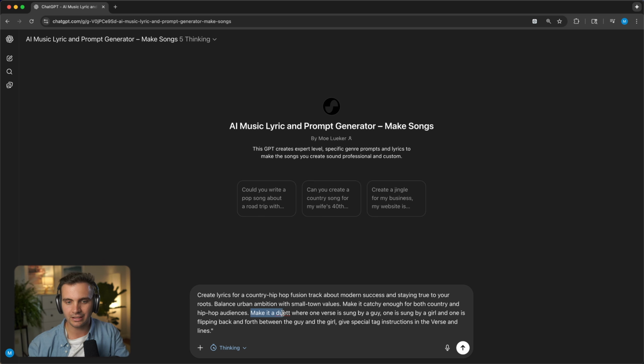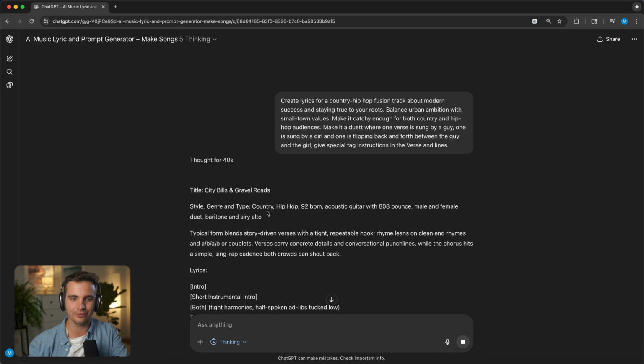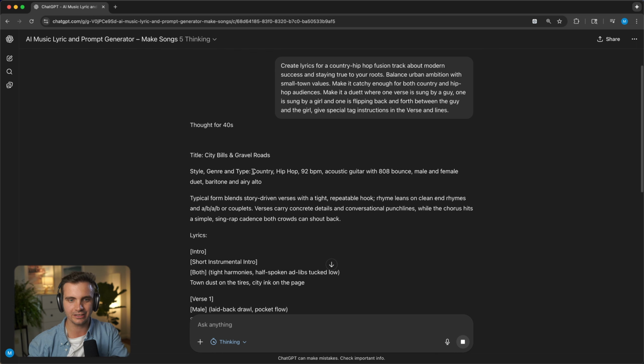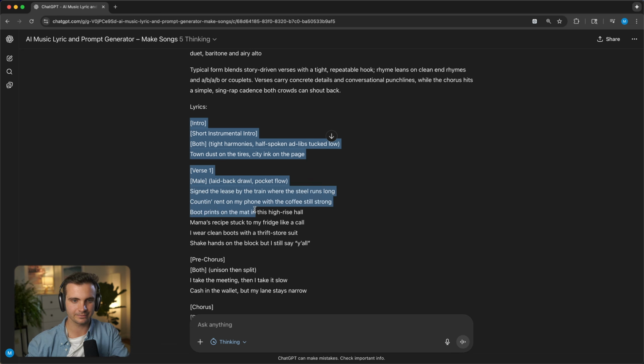I'm also saying make it a duet where one verse is sung by a guy, one by a girl, and then one flipping it back and forth. And I'll have my AI create the instructions for Suno. And once again, it finished the instructions, and here is the Suno prompt. And here are the lyrics.